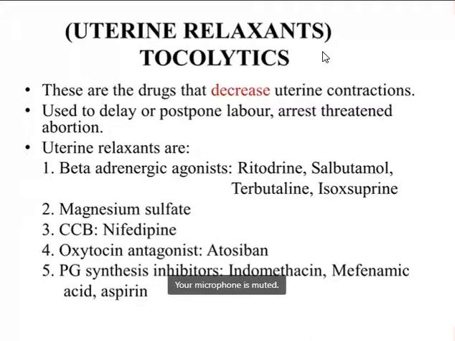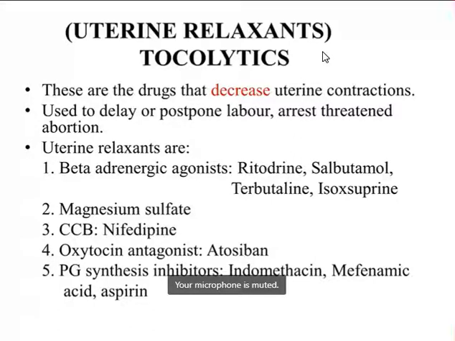Now coming to uterine relaxants. Uterine stimulants are known as uterotonics, whereas uterine relaxants are known as tocolytics. These are the drugs that decrease the contraction of the uterus. So oxytocics increase the contraction of the uterus, whereas tocolytics decrease the contraction of the uterus.